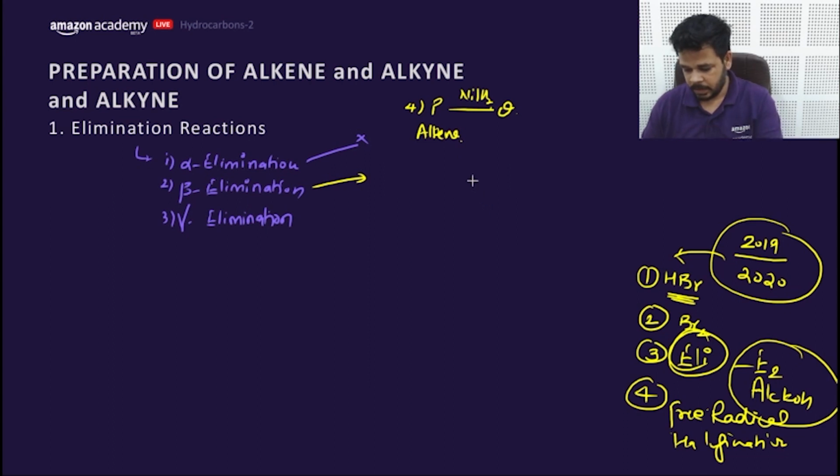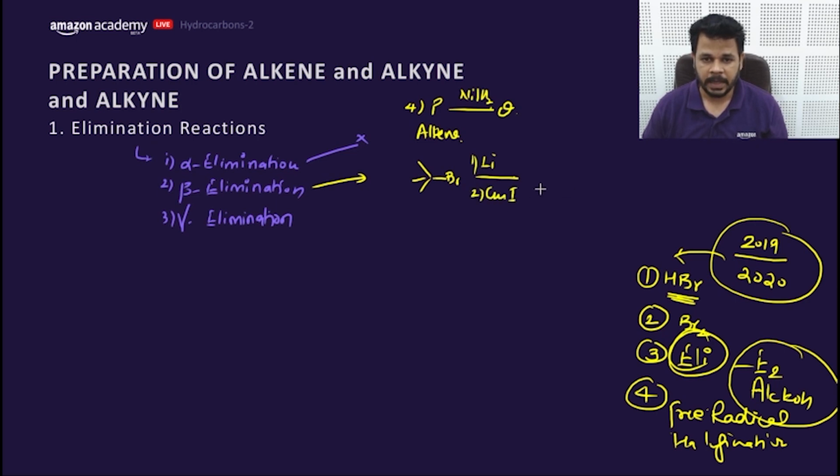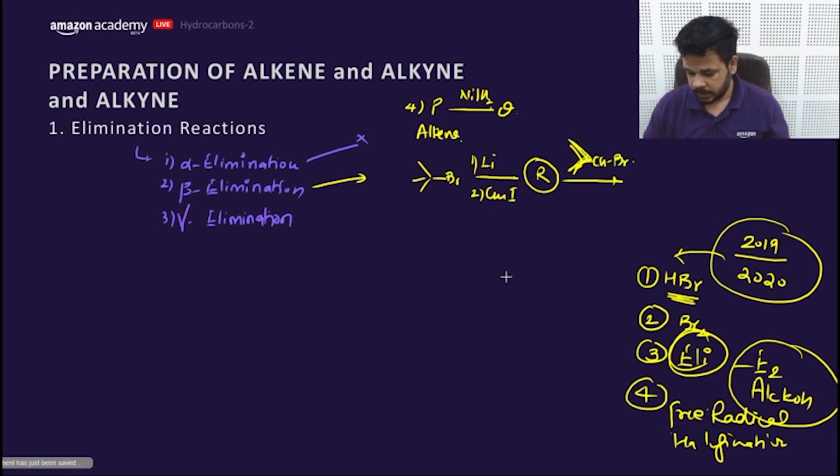The other reaction says this alkene, upon lithium and CuI, that means Gilman's, so R would be Gilman's reagent, and then CH3Br. What are P and Q in the following?